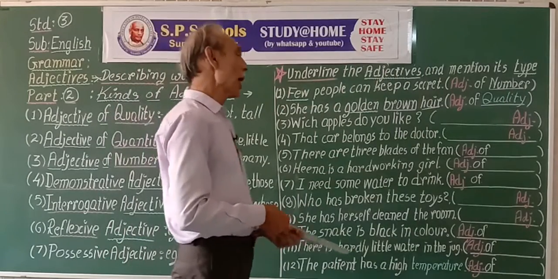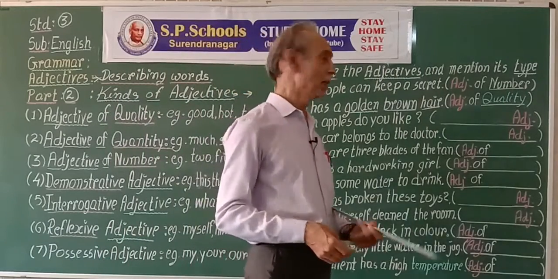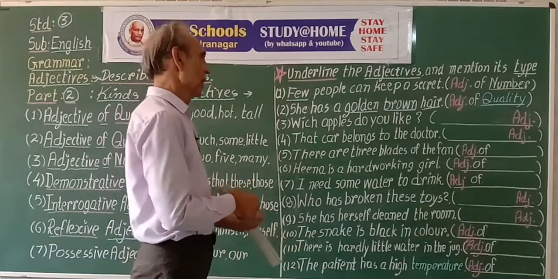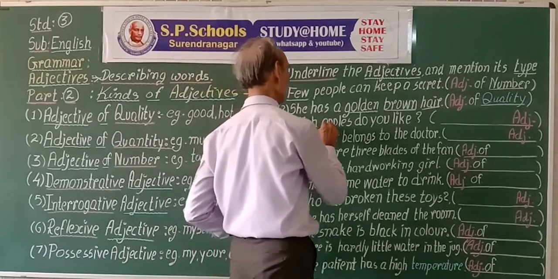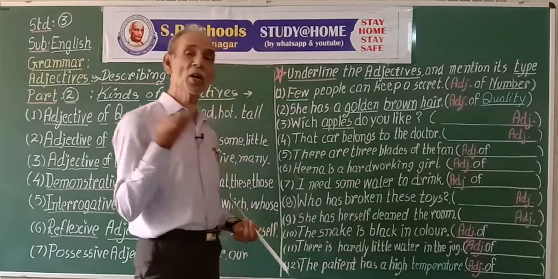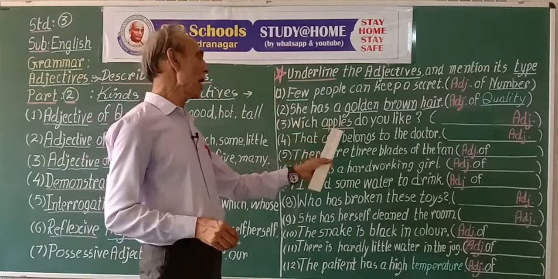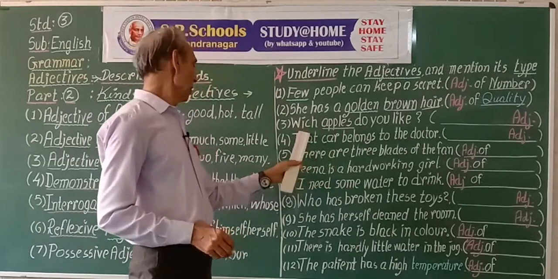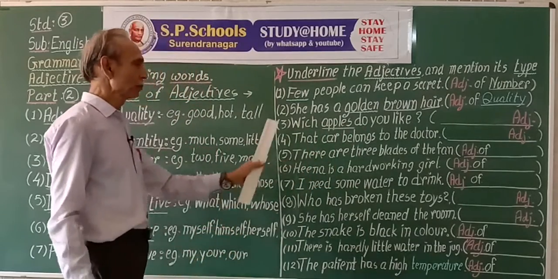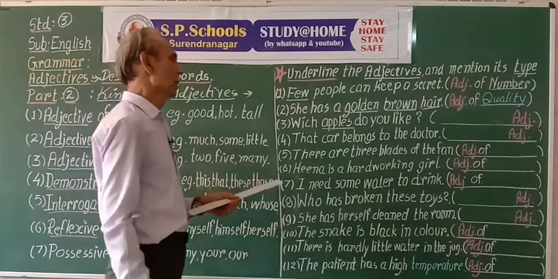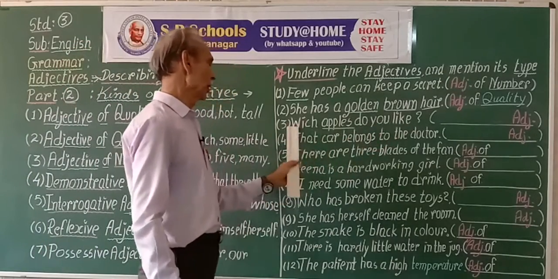Which apples do you like? Next one. Which apples? Apples is a noun, naming word. Which apples? So which is followed by a noun. Which is the interrogative adjective. It is used to ask a question.